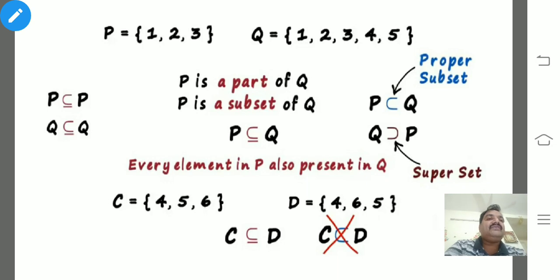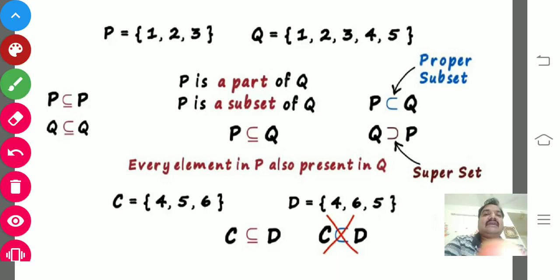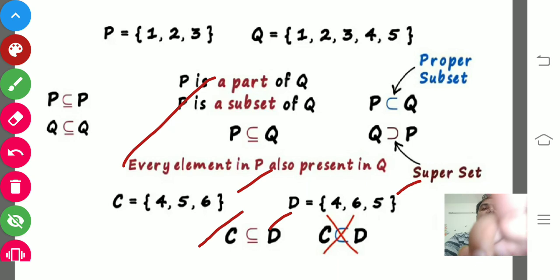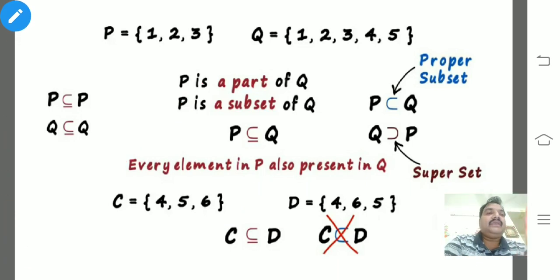But in the above case, you can read that P is a subset of Q, and also P is a proper subset of Q, because 1, 2, 3 elements are there in P, but in Q more than 1, 2, 3 are there. At least one extra element should be there.